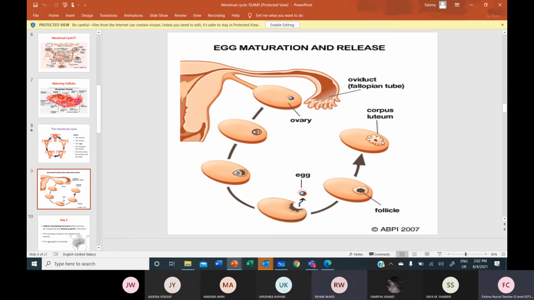Miss, the corpus luteum will continue to secrete progesterone and estrogen until the placenta is formed. Yes. A little amount of estrogen and more of progesterone to maintain this wall. See, at the moment when the implantation has taken place, if the corpus luteum breaks down, that will bring about sloughing of the endometrium.